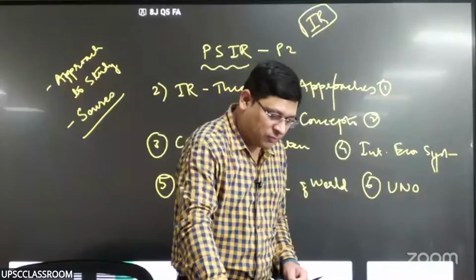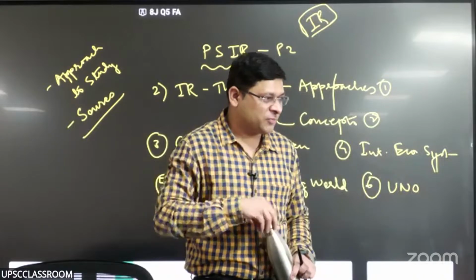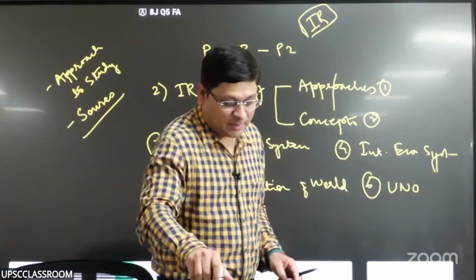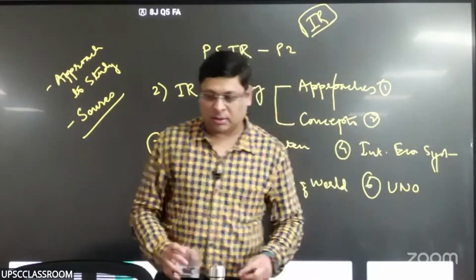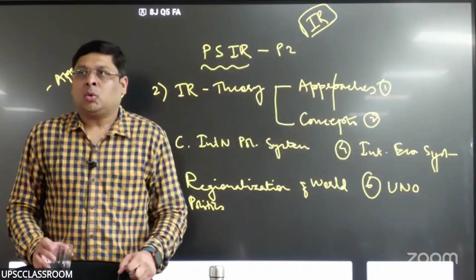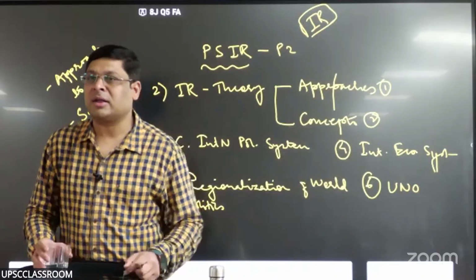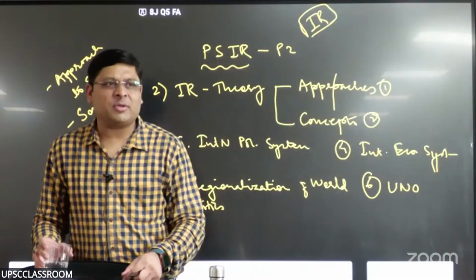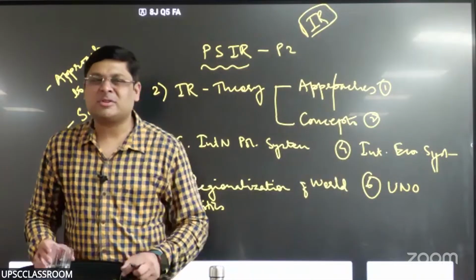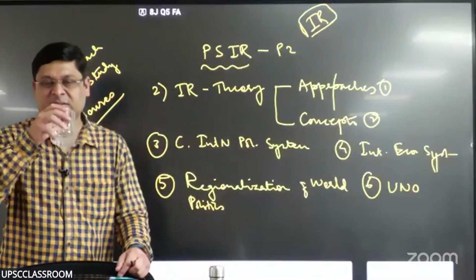So what was happening in Western Europe? To check the westward march of Soviet communism, right? And to develop themselves after the destruction caused by World War II, reconstruction and development, right? Western Europe, under the guidance of the USA, thought about integrating their economies. It all began with one sector, coal and steel. And they formed a commission called the European Coal and Steel Community, right? ECSC it is called.